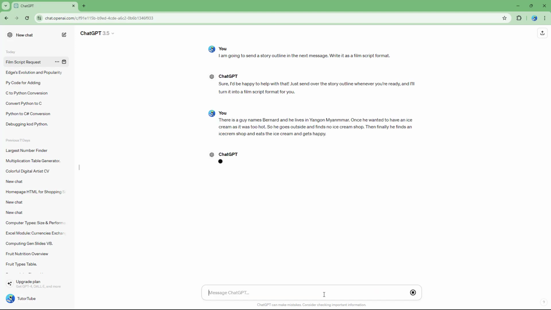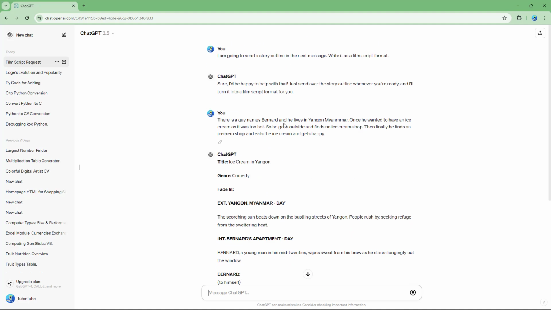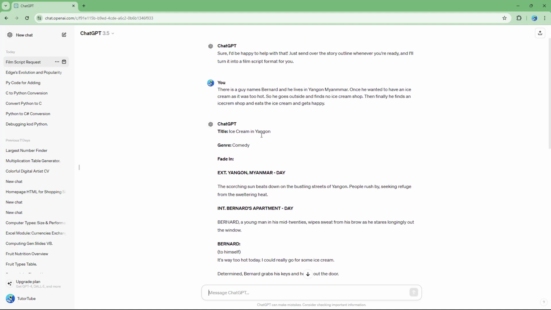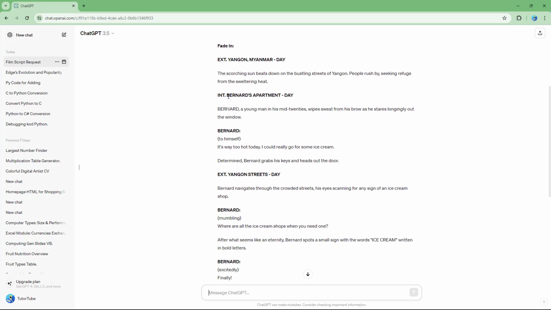So I'm going to press enter, and what happens is that now you can see that it actually converted into a script format. So here you can see that it says title, Ice Cream in Yangon, and genre is comedy, and there's the fade in. Exterior, Yangon, Myanmar, day. The scorching sun beats down on the bustling streets of Yangon, and people rush by seeking refuge from the sweltering heat. And it says interior, Bernard's apartment, day. Bernard, a young man in his mid-20s, wipes sweat from his brow as he stares longingly out the window.